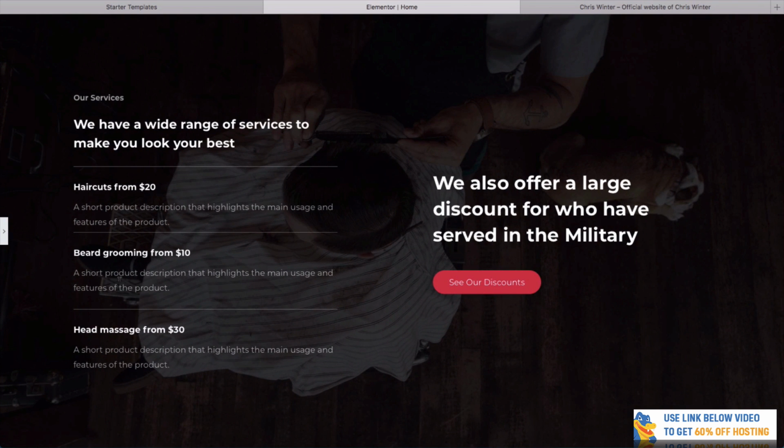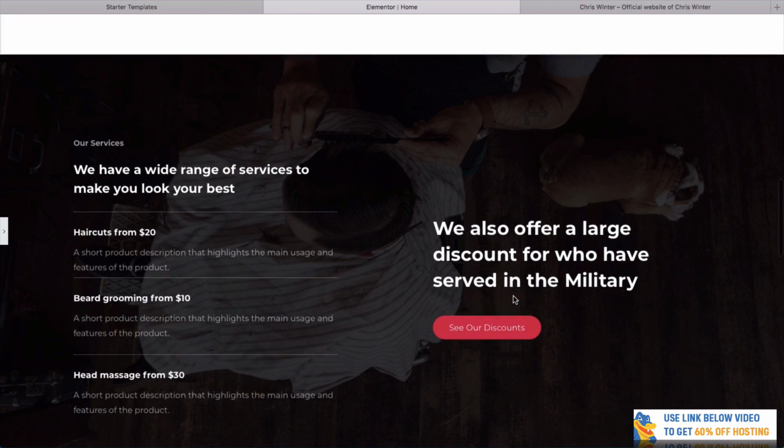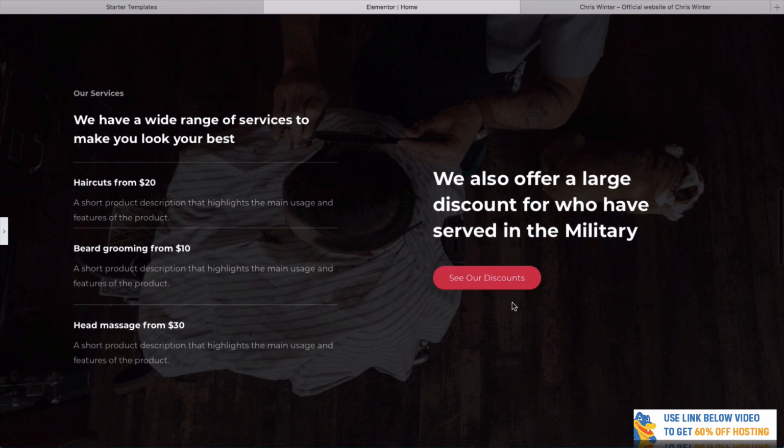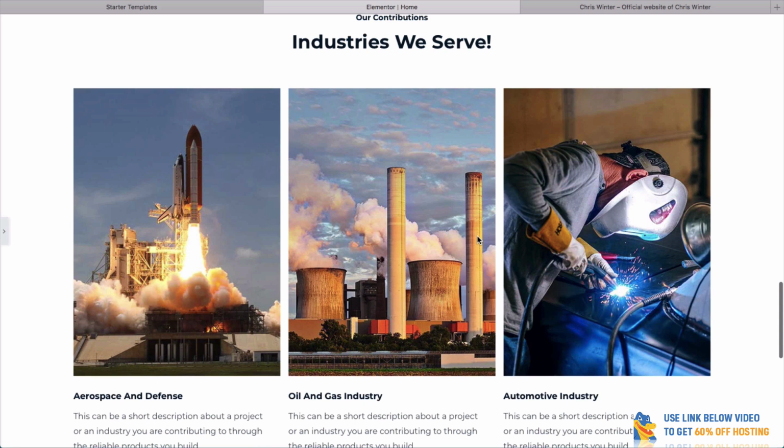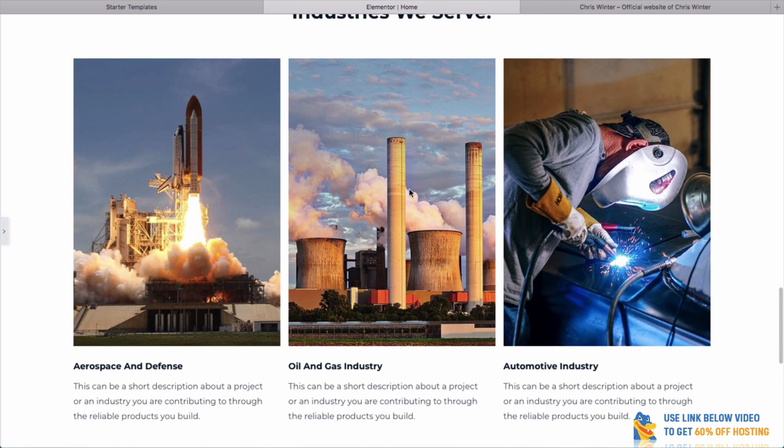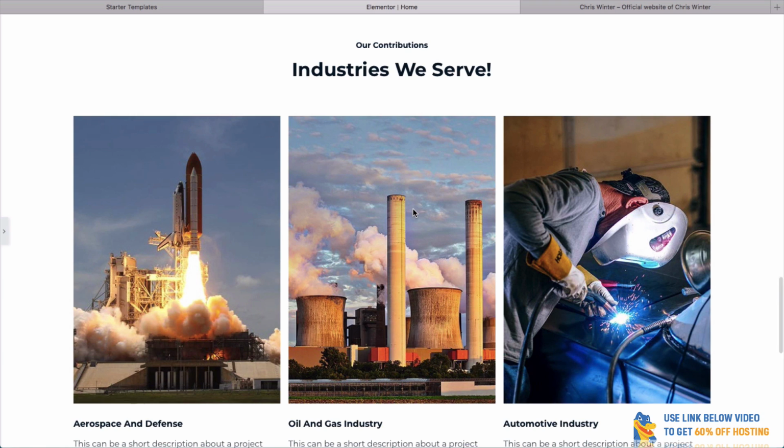We've got our haircuts, our beard grooming, and our head massage. And we've even got this little section here which really shows off that you have discounts for people in the military. That looks really cool. I like that a lot. Down here, we can really go into some cool big images and also maybe show off other things that we do. We could even perhaps show off some products that we're going to be selling. Maybe we sell some products in our store.